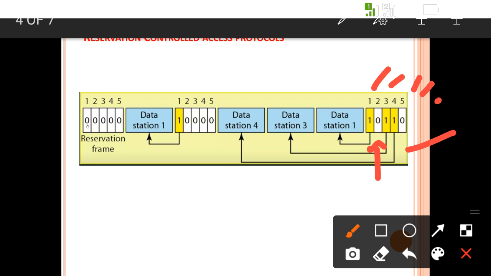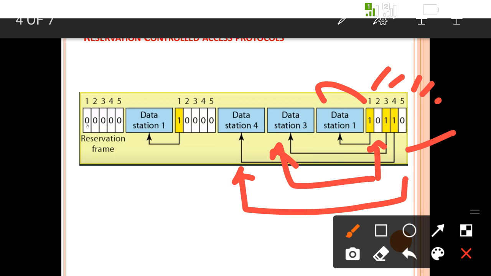So when they want to transmit the data, a 1 is written in their slot, which is the reservation bit, and when there is a 1, then that station can send the data. Here 1 is written for station 1, so station 1 can send the data. After that, station 2 does not want to transmit the data, that is why no data is sent. After that, the third is a 1, means the third station wants to transmit, so data will be sent from station 3, and 1 is also written for station 4, that is why station 4 will send the data.